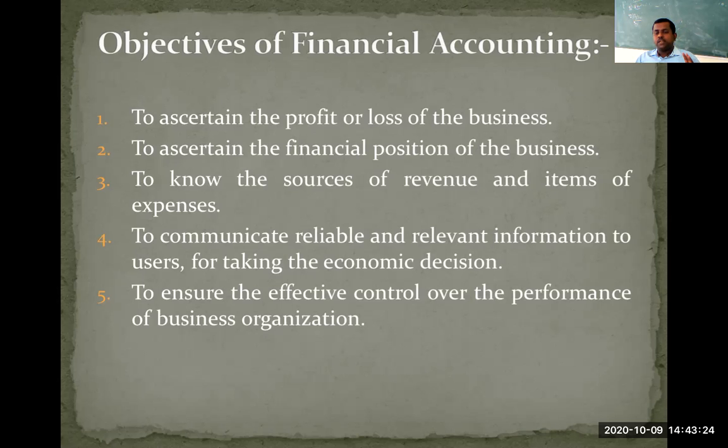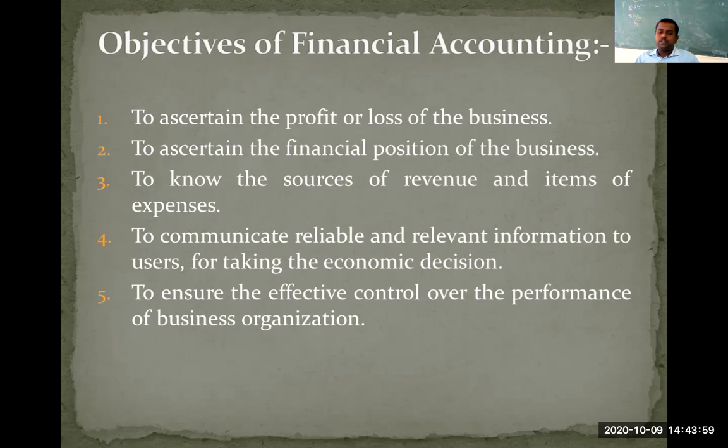The prime objective is determining the profit or loss of the business. What is the second objective? Ascertaining the financial position of the business. Financial position means determining whether we are solvent or insolvent. Solvency means our assets are more than our liabilities. Insolvency means our assets are less than our liabilities. See here, if we are able to pay our liabilities, we are called solvent. If we are not able to pay our liabilities, we are called insolvent. Insolvency is also known as bankruptcy. It is a legal status.